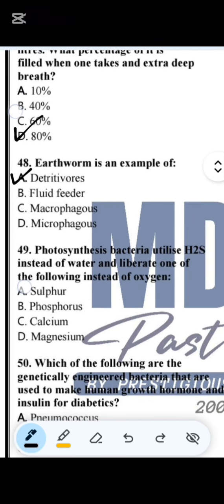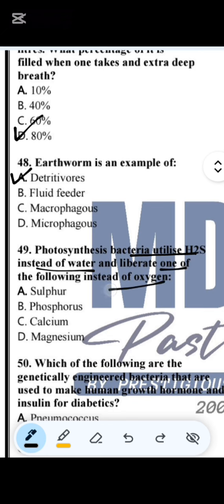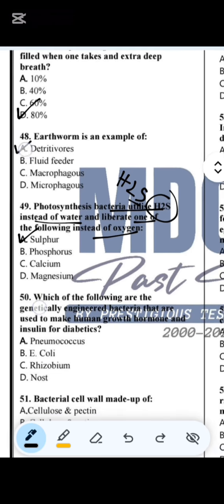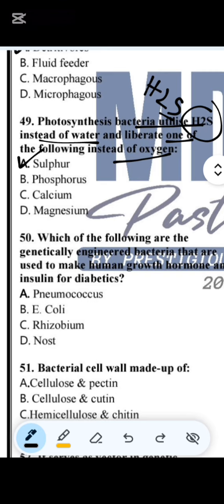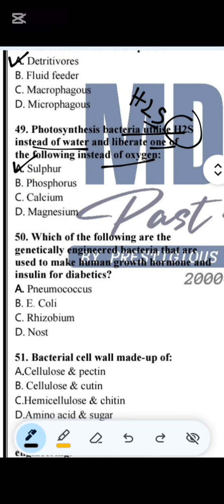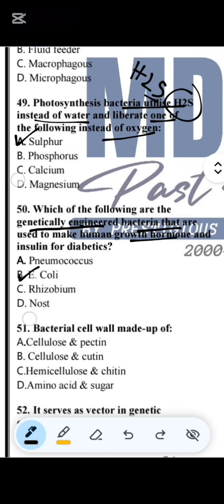A. Question number 49. Photosynthetic bacteria utilize hydrogen sulfide instead of water and liberate one of the following instead of oxygen. Since it utilizes hydrogen sulfide, here sulfur is released instead of oxygen. A would be the correct option. Question number 50. Which of the following are genetically engineered bacteria that are used to make human growth hormone and insulin? E. coli.